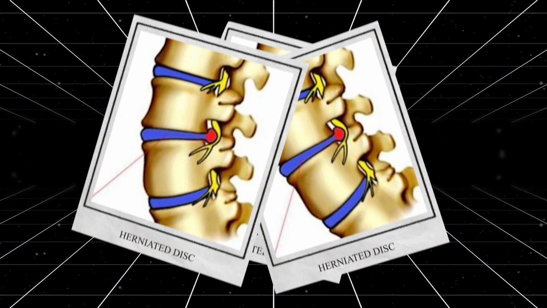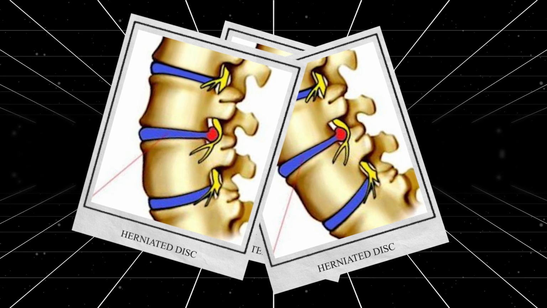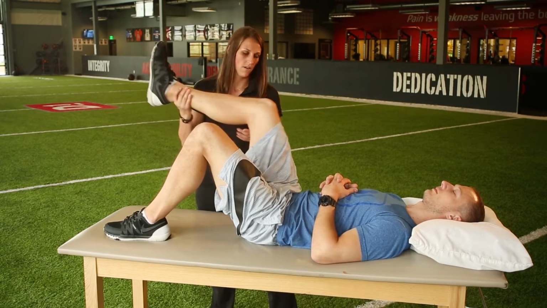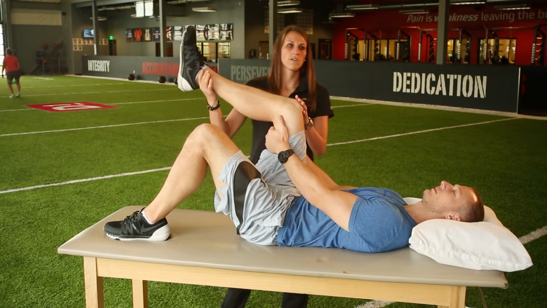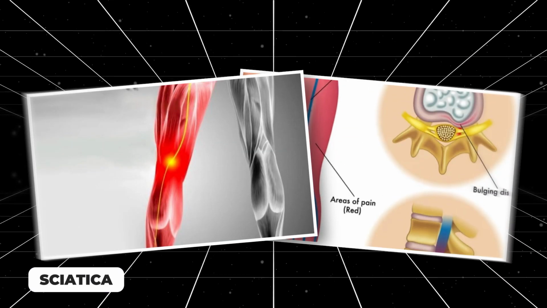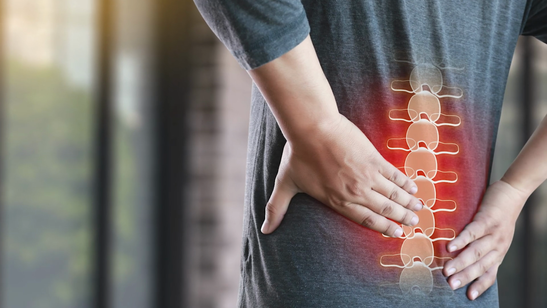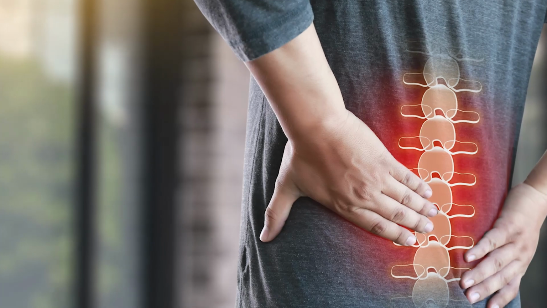Symptoms. Herniated disc symptoms can range from mild to severe lower back pain that may radiate down the leg and may be associated with numbness and weakness in the leg. This is known as sciatica. Less than half of patients experience true sciatica. However, this may develop years after the original injury.